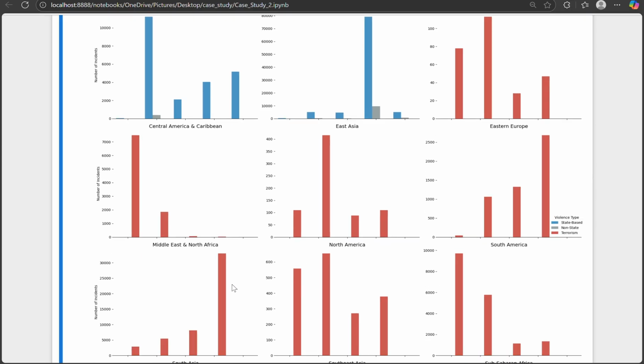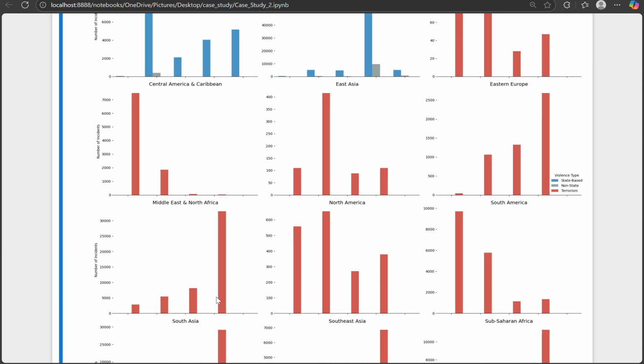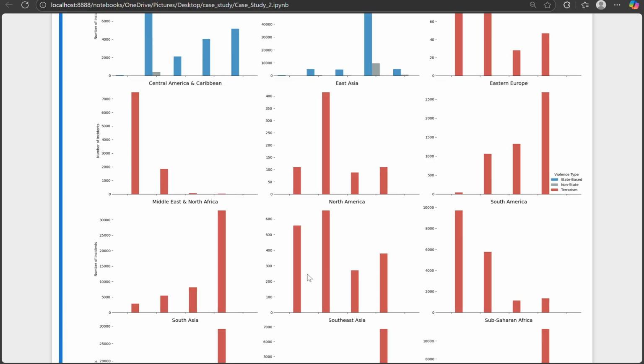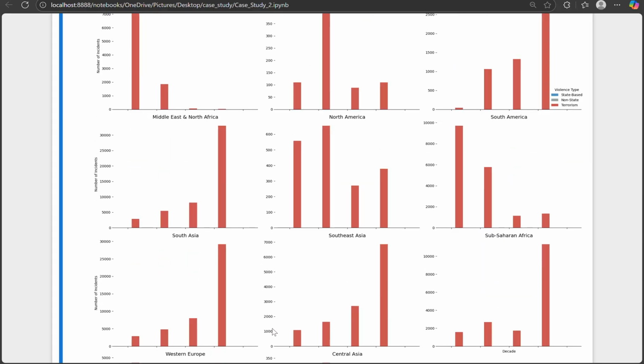Africa: after the decline of some state wars in countries like Sudan and Angola, non-state conflict and terrorism rise sharply. Groups like Boko Haram in Nigeria and Al-Shabaab in Somalia fill the vacuum. South Asia: in India and Pakistan, large-scale wars decline after 1971, but non-state conflict like the Maoist insurgency and terrorism in Kashmir rise significantly. The pattern is clear.